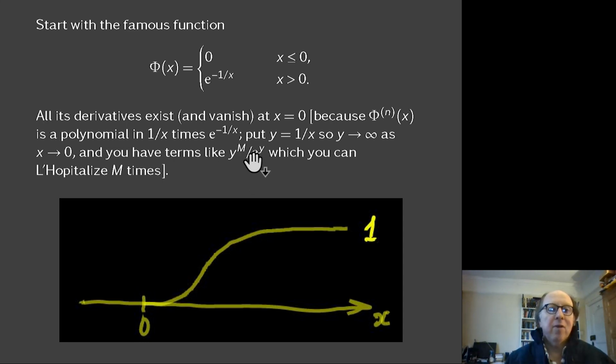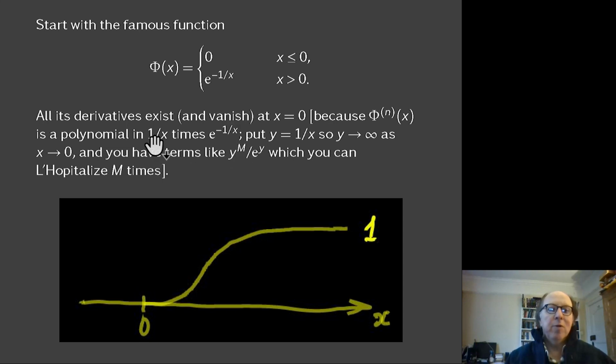How do you prove that? It's very simple. The derivatives exist and vanish at x equals 0, because when you work out any derivative of this, if you think about it, you're going to get some horrible polynomial in 1 over x multiplied by e to the minus 1 over x.